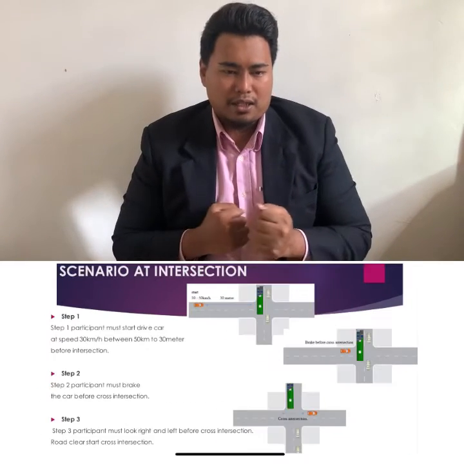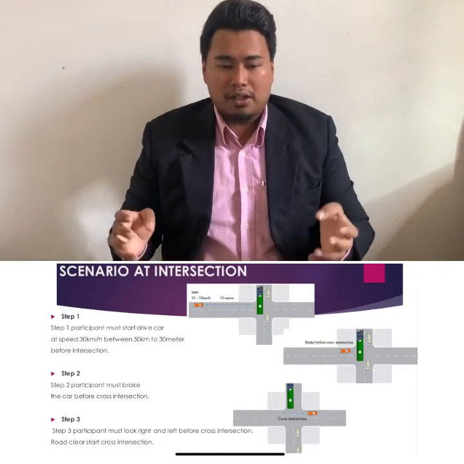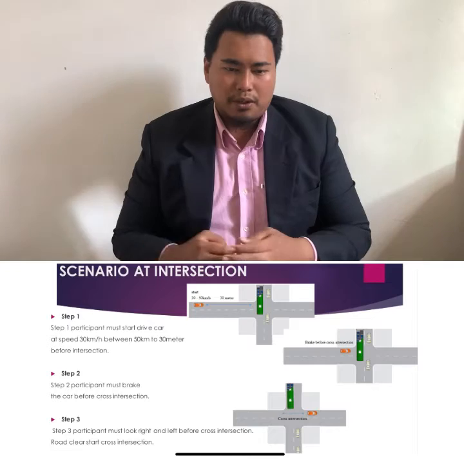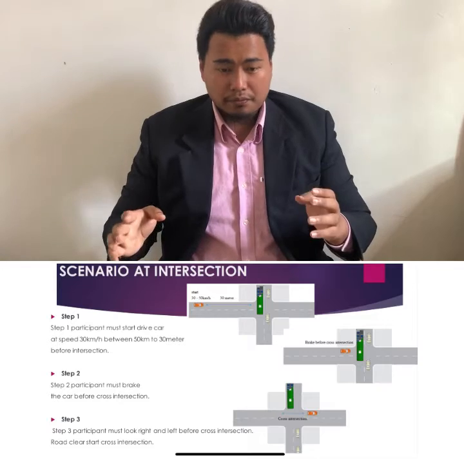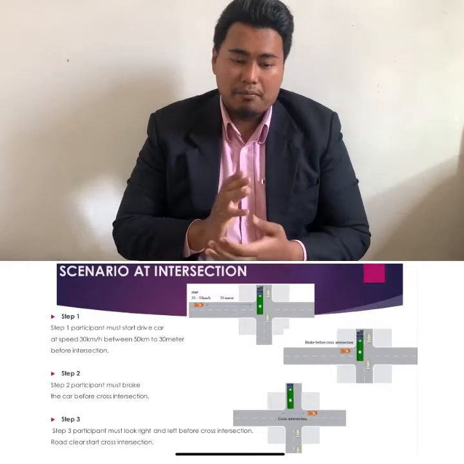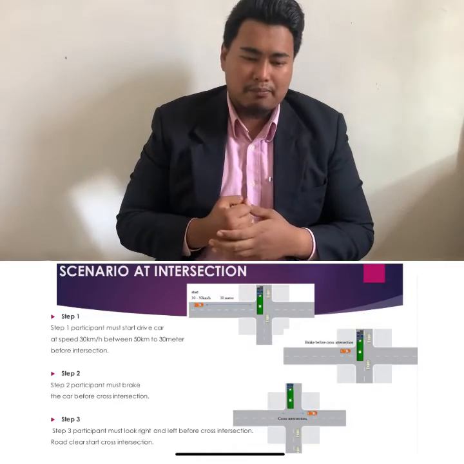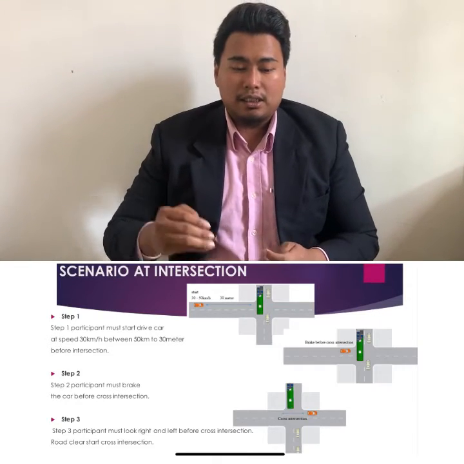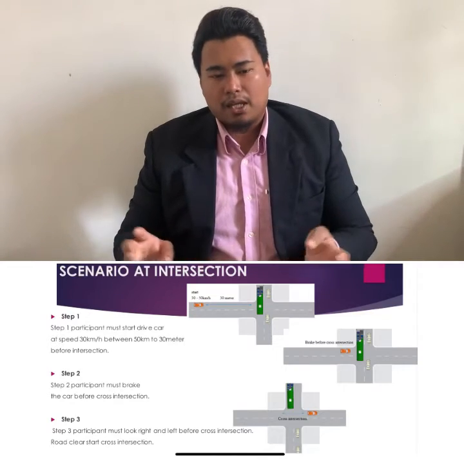So my last scenario is the scenario at the intersection. Step 1, the participant must drive the car at 13 to 15 km per hour, 2 meters before the intersection. Step 2, the participant must brake the car before crossing the intersection. Step 3, the participant must look right and left before crossing. When the road is clear, start and cross the intersection. Okay, this is the scenario at the intersection.